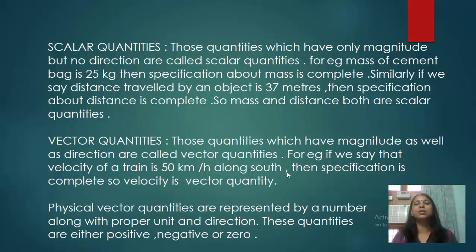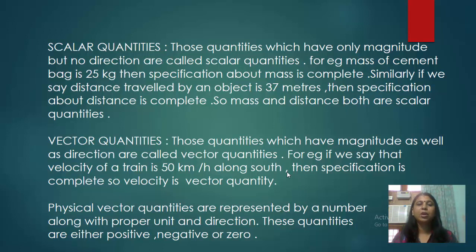So mass and distance both have magnitude, that is the size of the quantity. That is, in case of mass it is 25 kg and in case of distance traveled it is 37 meters. So these are known as scalar quantities.